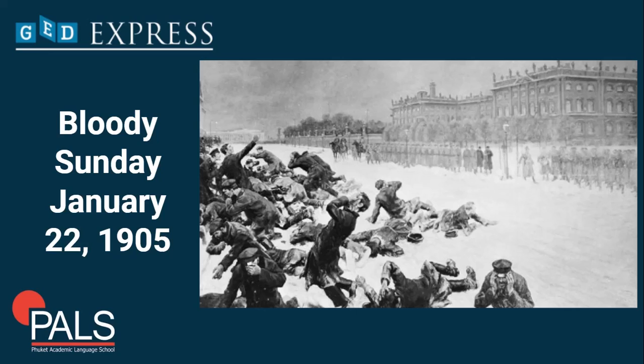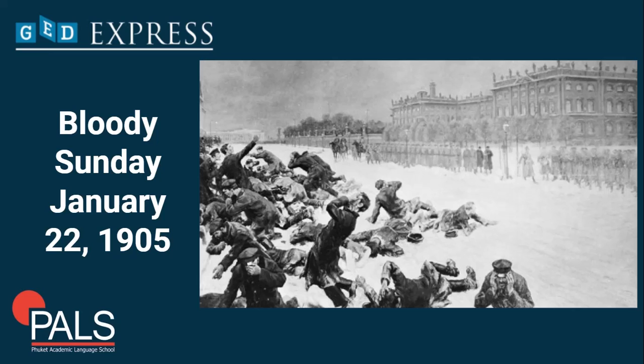Before Bloody Sunday, many peasants and working class people revered the Tsar and thought that he was on their side. They blamed their troubles on the government, not on the Tsar. However, after the shootings, the Tsar was perceived as an enemy of the working class, and the desire for revolution began to spread. During Tsar Nicholas' coronation, they actually looked up to him. During the day of coronation, they were giving out food and handouts to the Russian people. So they loved the Tsar, but this happened in 1905.